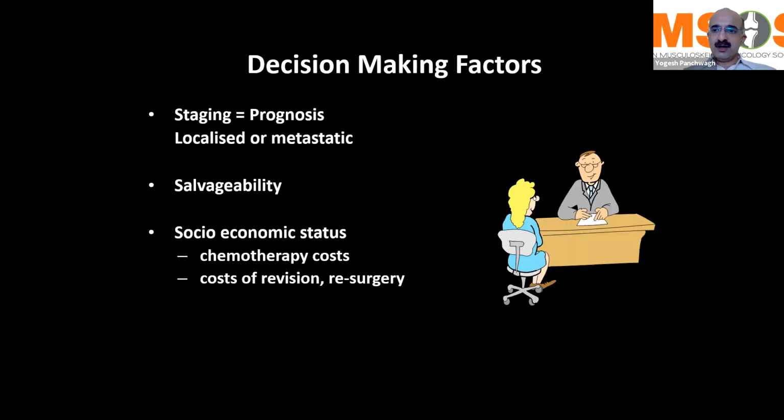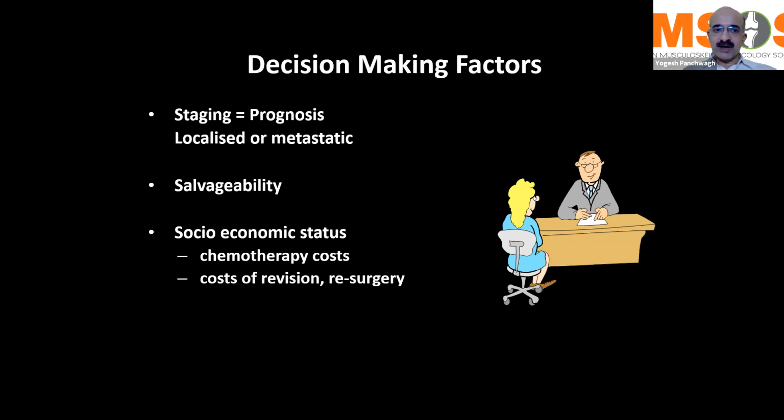Now, when we talk of limb salvage surgeries, there are certain deciding factors which will decide whether a patient is a good candidate for a limb salvage surgery or not. And that depends upon the staging of the patient. Staging of the patient in osteosarcomas and Ewing sarcomas is typically done by doing local MRI scans along with the X-rays, local CTs, the chest CT scans, or a bone scan, or a PET scan in place of CT chest and bone scan. So if a patient is metastatic, he obviously carries a poor prognosis. So you would probably think twice about doing a limb salvage in such a patient.